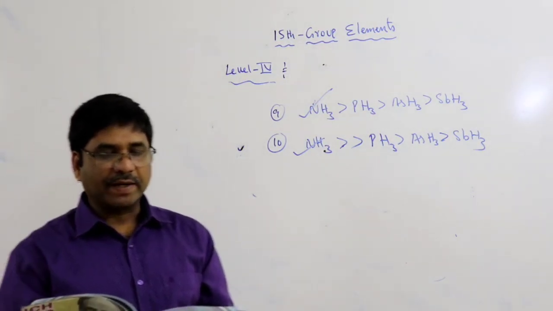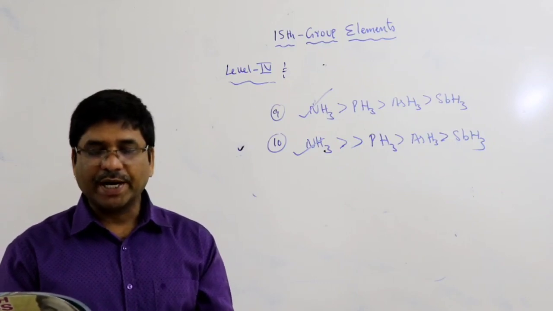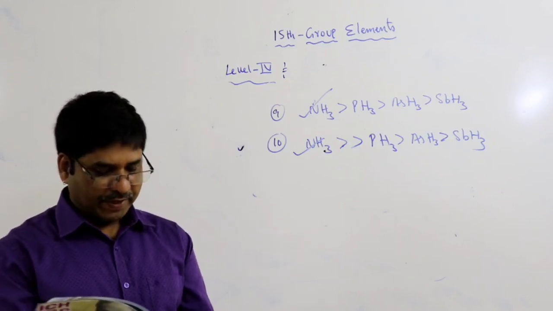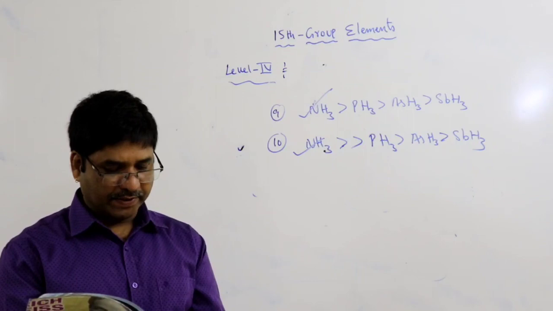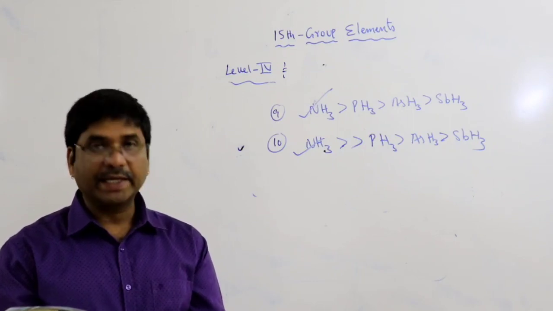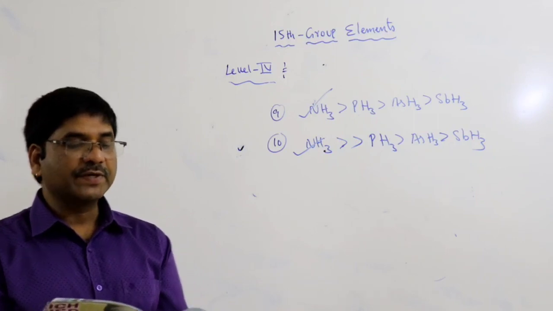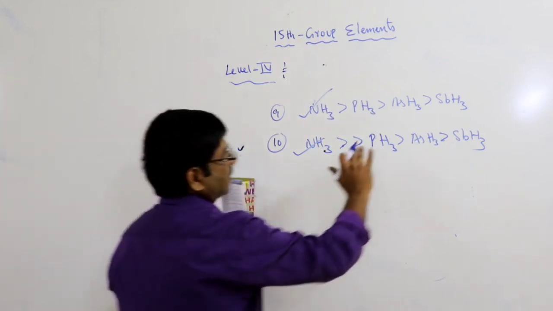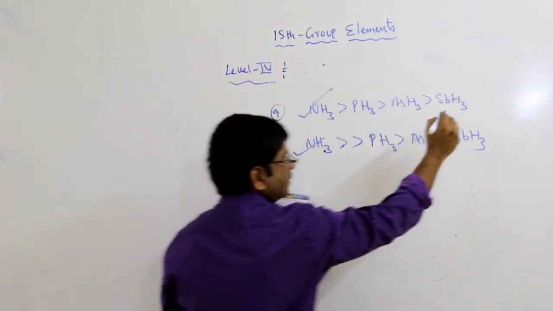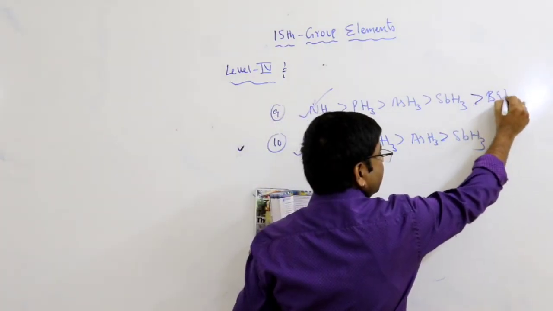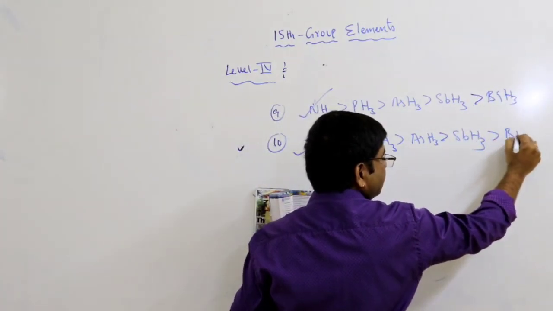Next, question number 11. The strong reducing agent is? The reducing ability increases from ammonia to bismuthine. So which is the stronger reducing agent? Bismuthine. You know that the last element is bismuth, so consider bismuthine.